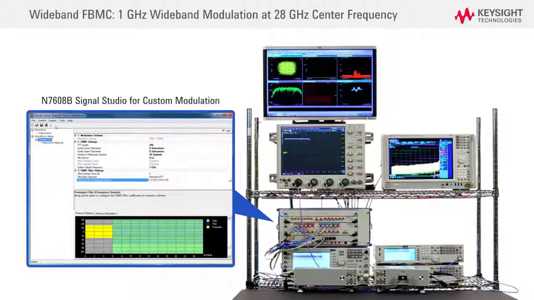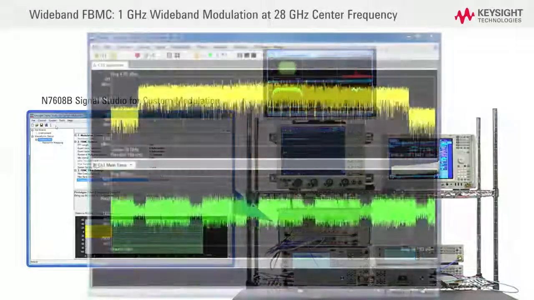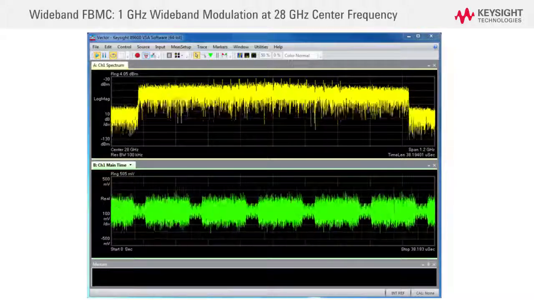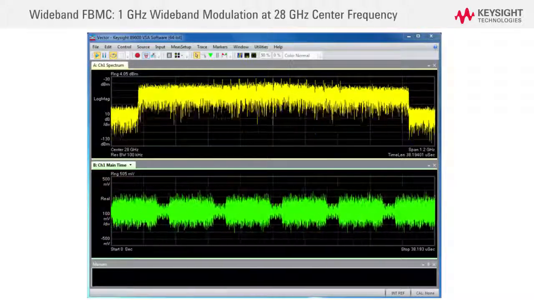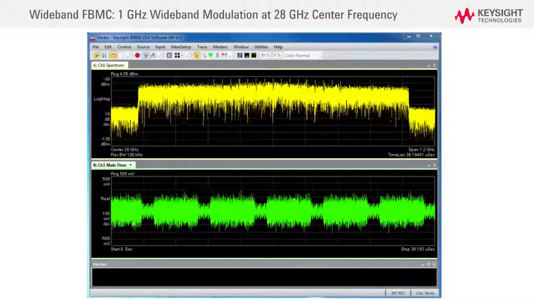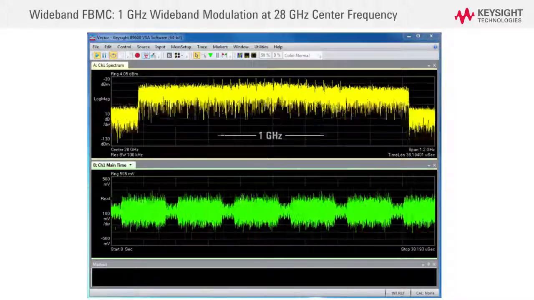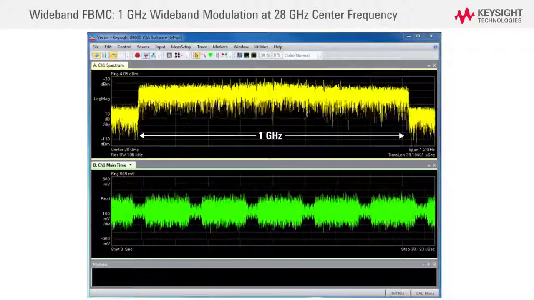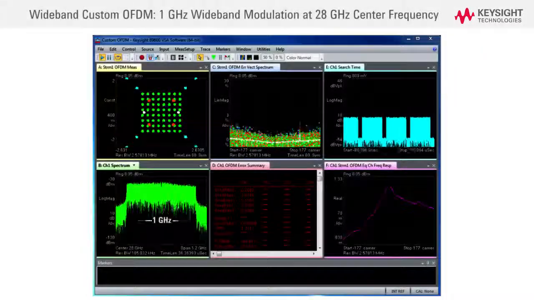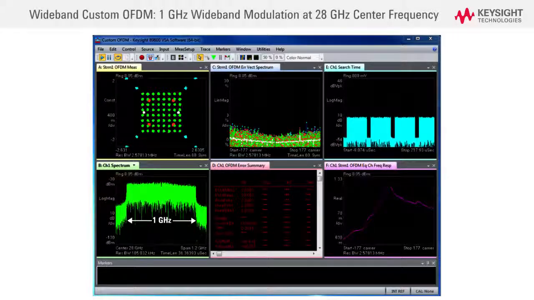Signal Studio for custom modulation is used to generate the wideband FBMC waveform file. The flexibility to support a wide range of proposed modulation bandwidths from megahertz to gigahertz at RF and microwave frequencies is shown with this 1 GHz wide FBMC signal centered at 28 GHz, or with this 1 GHz wide OFDM signal centered at 28 GHz.